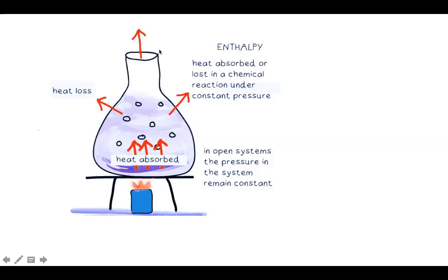But here, because we put this as open, the pressure is constant, and then there is some heat absorbed into this and a chemical reaction takes place under this constant pressure. So this will explain what enthalpy is. Enthalpy is the combination of all these, the heat loss and also the heat absorbed in a chemical reaction.